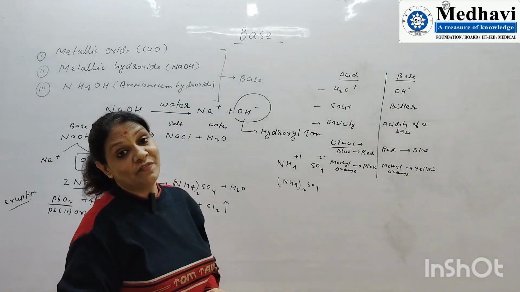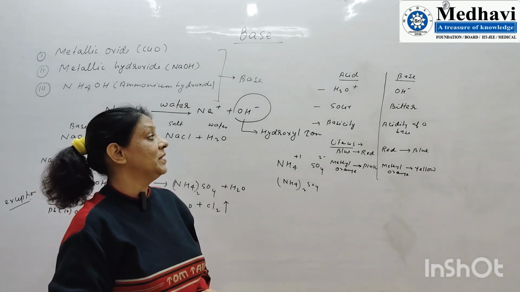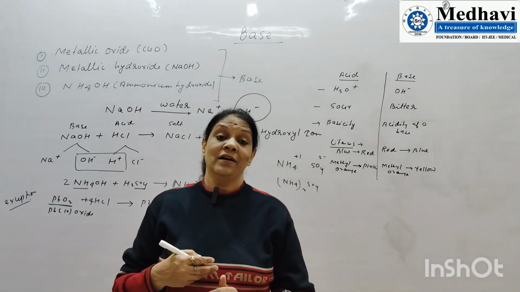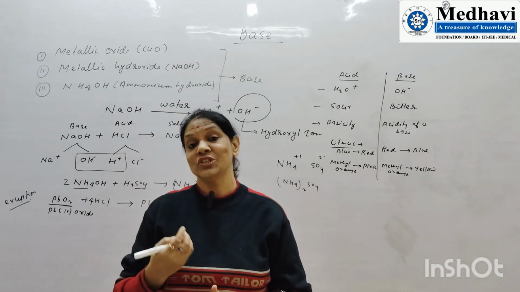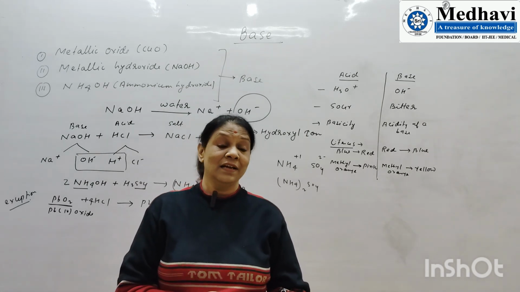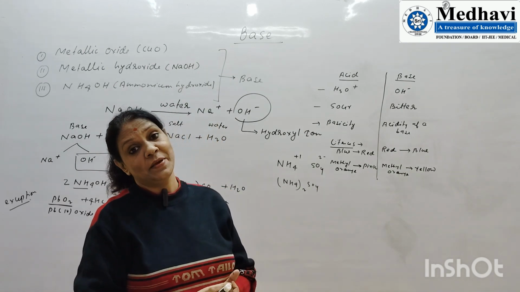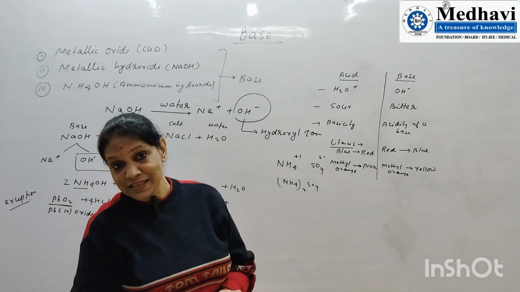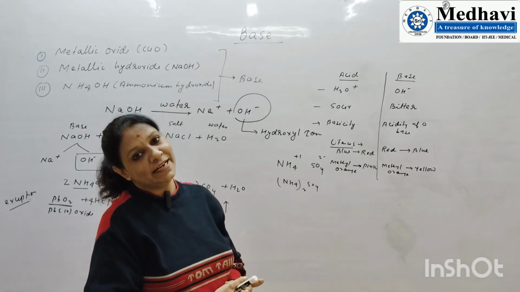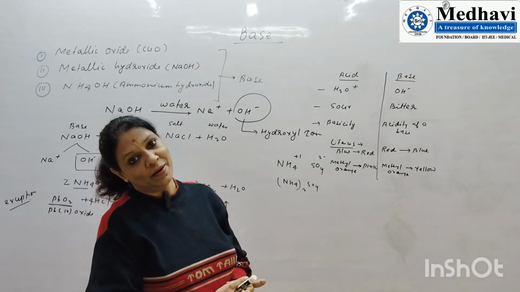Here I am explaining physical property. Physical properties are those properties which can be identified by external features: its color, its height, its length, its taste, its smell. If we identify with the help of these features, then it is a physical property.